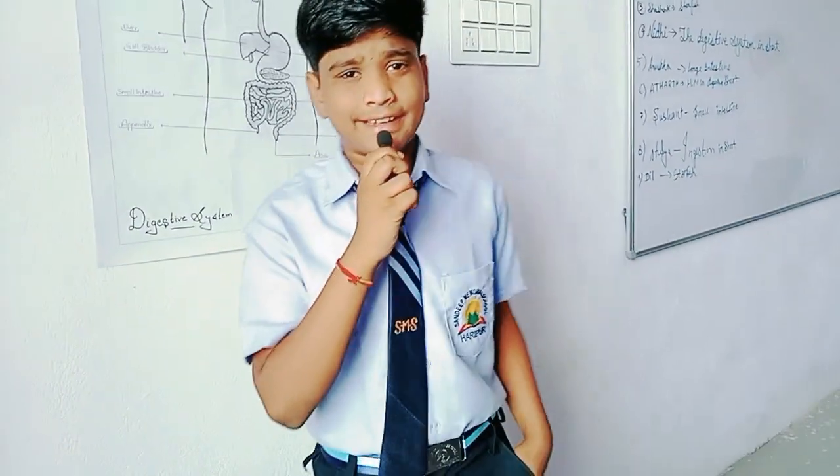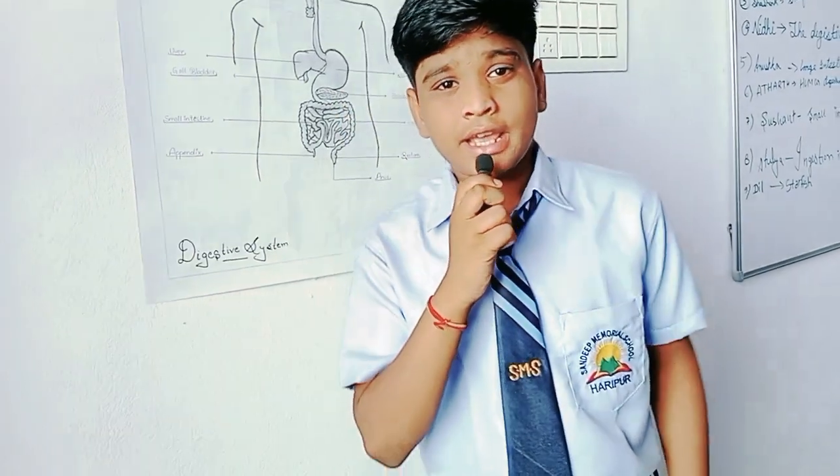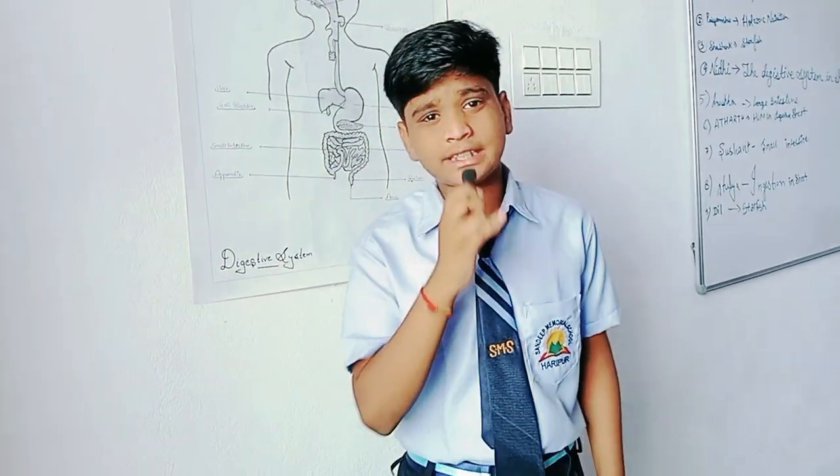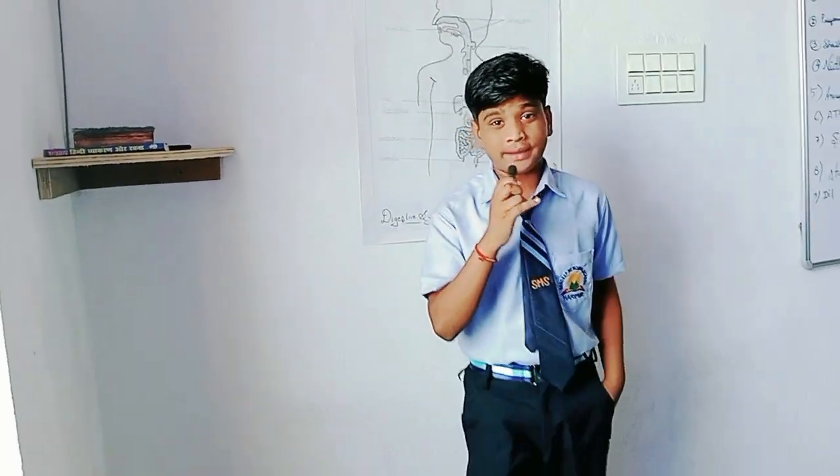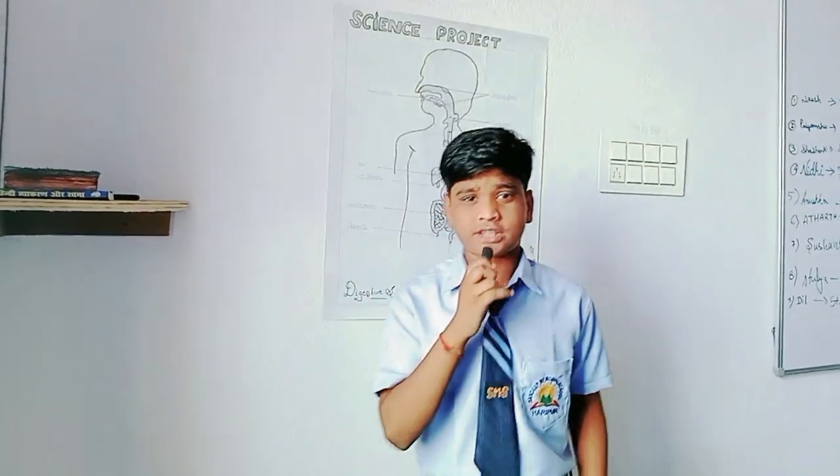Second is pancreatic juice. Pancreatic juice acts on carbohydrates, fats and proteins, changing them into simpler forms. And third is intestinal juice. Intestinal juice comes in the intestine. Now, important points about absorption in the small intestine. What is absorption? When the digested food passes into the blood vessels in the wall of the intestine, it is called absorption. Thank you, and that's all.